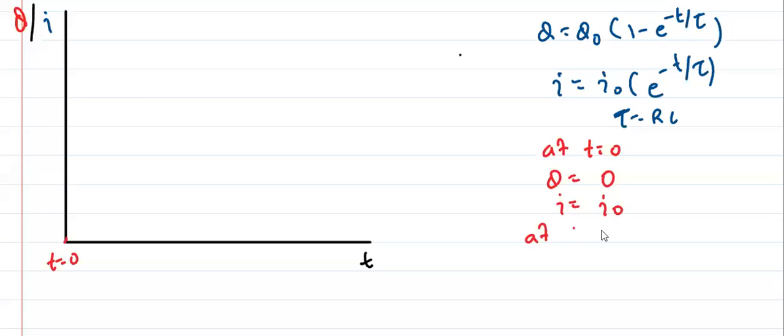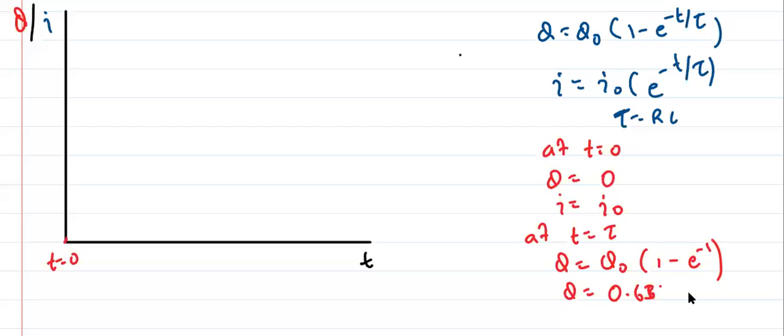At t is equal to tau, Q will be equal to what? It will be Q naught (1 minus e to the power minus 1). Yes or no? The value of e is 2.7 something. So if you calculate, Q will be 0.632 Q naught.